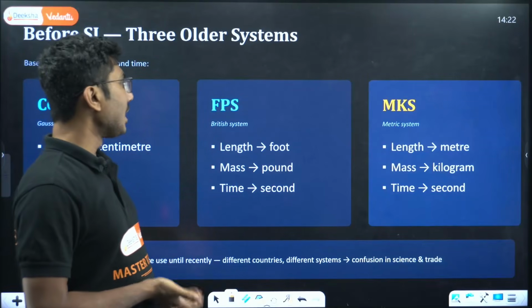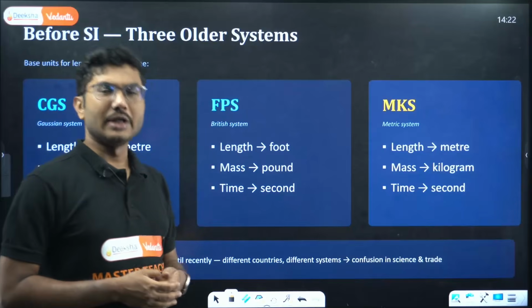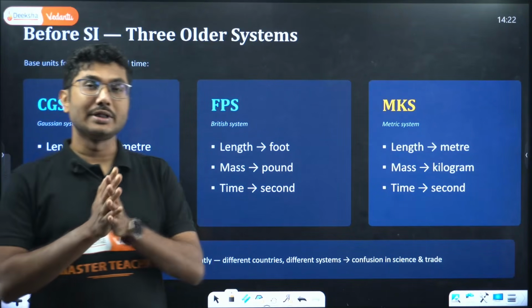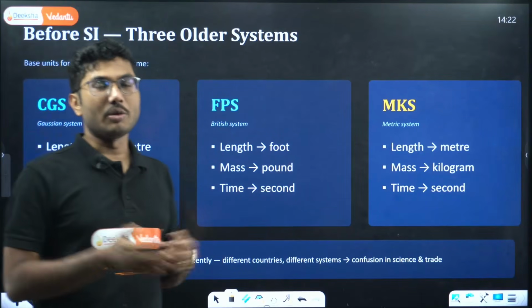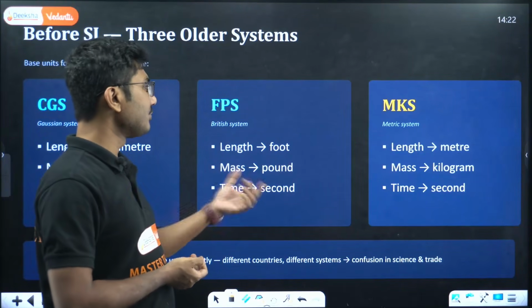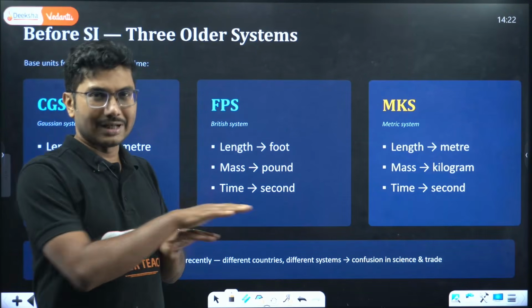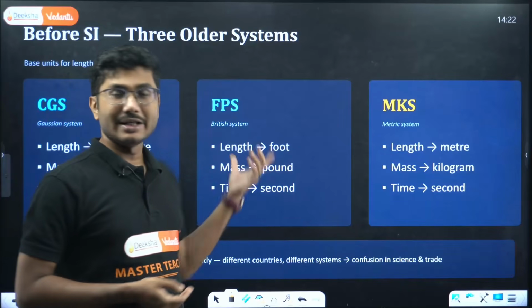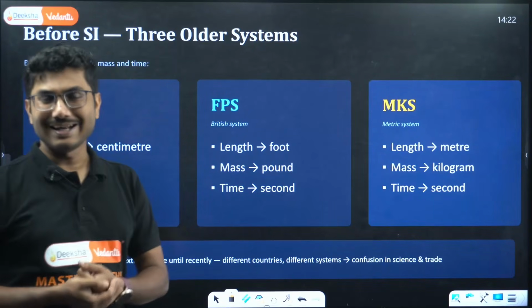Now the FPS system is most popular in the UK and the British era. When the British were ruling most of the world, they brought this unit system along with them to all parts of the world. So FPS is foot, pound, and second. The foot basically comes from the length of a standard human foot. So foot, pound, and second.